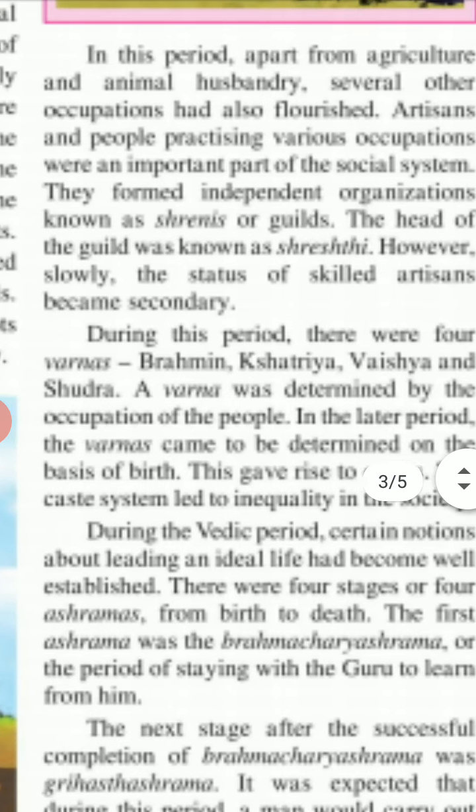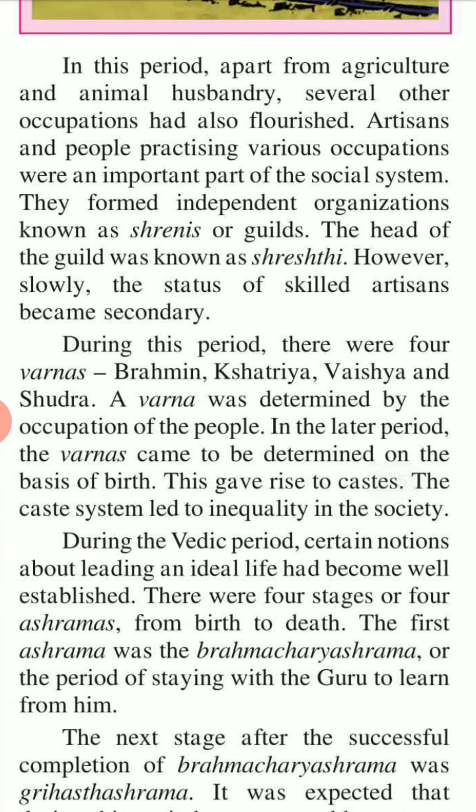In this period, apart from agriculture and animal husbandry, several other occupations had also flourished. Artisans and people practicing various occupations were an important part of the social system. They formed independent organizations known as shrenis or guilds. The head of the guild was known as the shreshthi. However, slowly the status of skilled artisans became secondary.